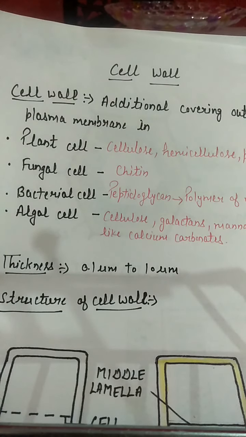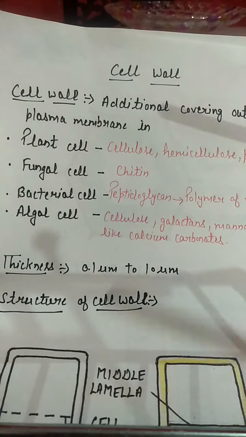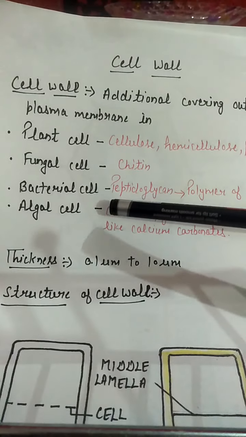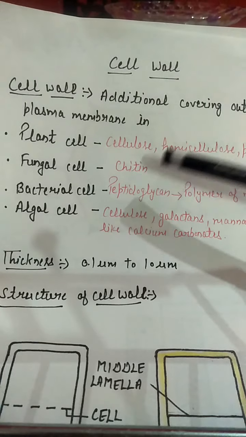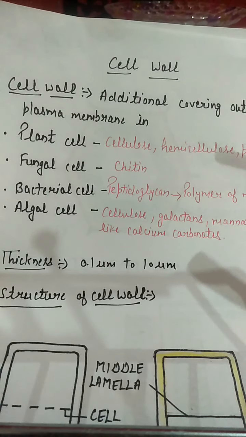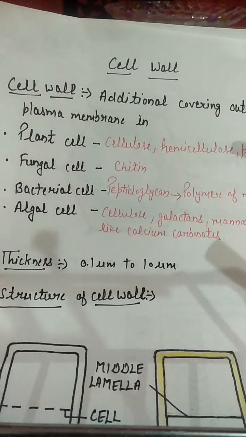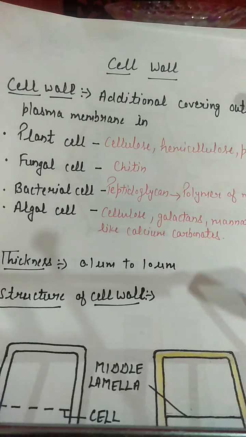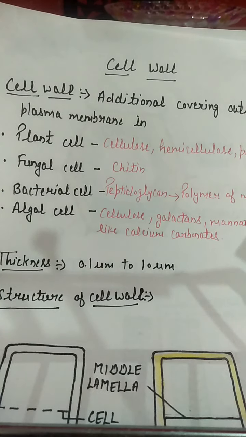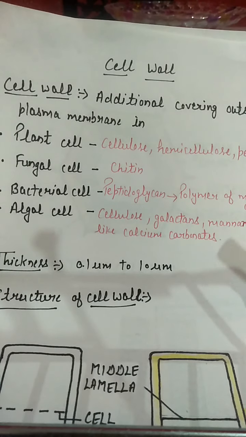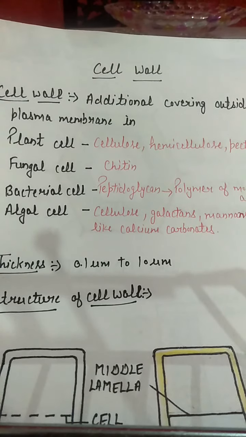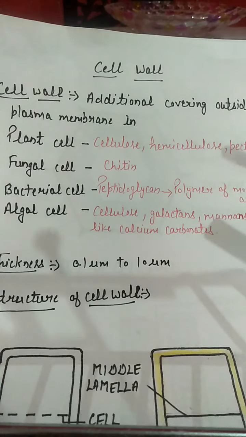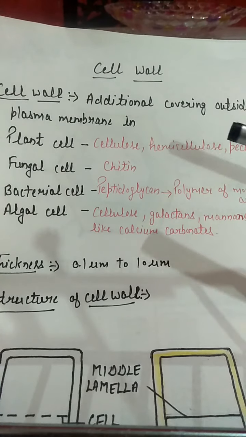It is not present in all kinds of cells. Cell wall is present in plant cell, in fungal cell, in bacterial cell, and in algal cell. Algae is also a kind of plant. It is the presence of cell wall which makes the plant cell distinguished from the animal cell. In case of animal cell, cell wall is not present. Their cell membrane is the outermost covering. But in case of plant cell, the cell wall is the covering present outside the cell membrane.